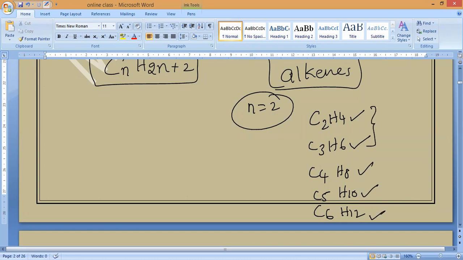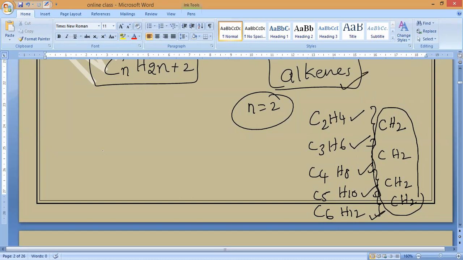Now, what is the difference between them? Check it. The number of carbons differs by 1, and the number of hydrogens by 2. Next, these two, you can check it, carbons 1, hydrogens 2. These two also, carbons 1, hydrogens 2. Have you noticed it, guys? So what is this? Alkenes. What is the general formula of alkenes? CnH2n. Yes or no? Yes, sir.